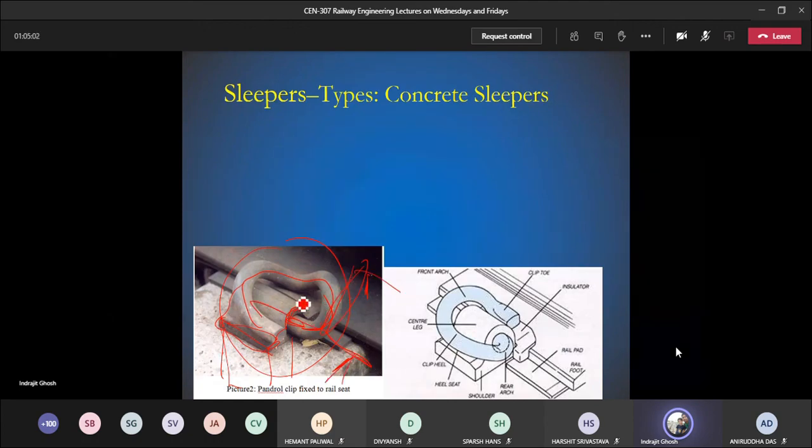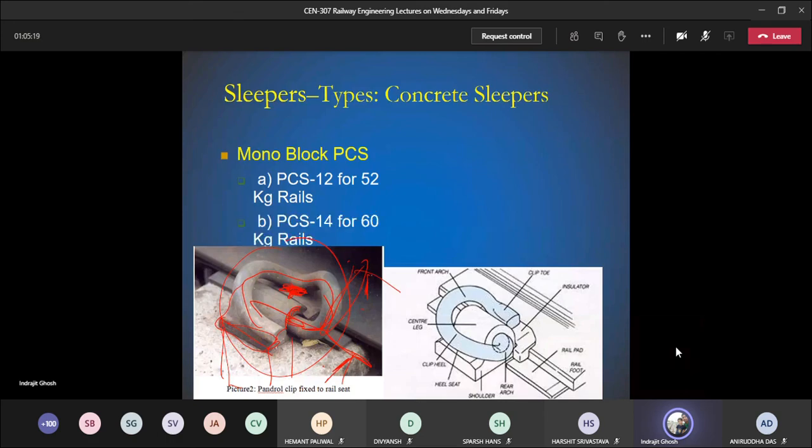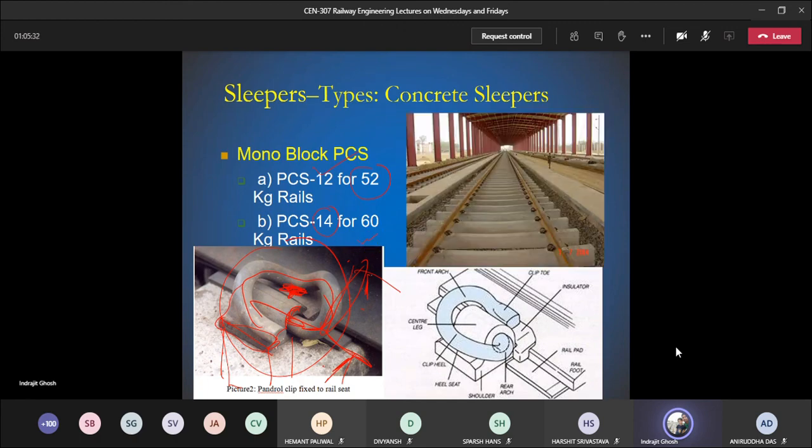As soon as it goes inside, this portion is really tightened, so the rail will be firmly placed on top of the sleeper. This is the idea of the Pandrol clip. For the monoblock sleeper, there are two different types: PCS 12 for 52 kg rail and PCS 14 for 60 kg rail.